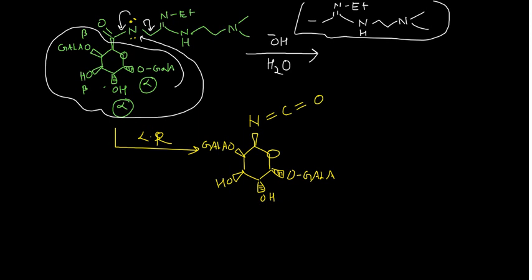So once you have this isocyanate, now it's quite easy actually. You add water to it, that is H2O. So this will go here, this will come here, okay? And then you will have this species again. So one more time I can show you.